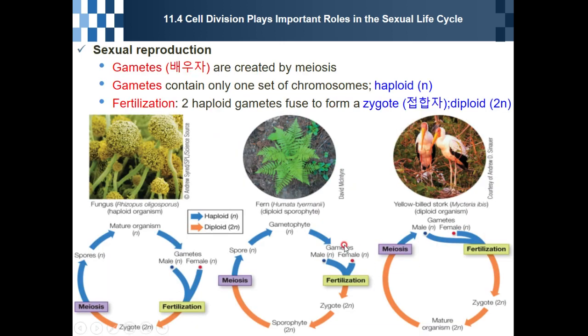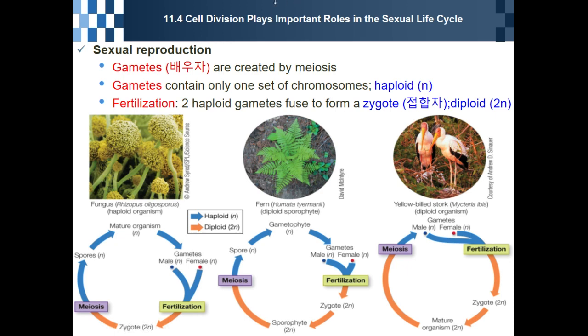Sexual reproduction, for example in birds: the male has sperm and the female has an egg. This sperm and egg we call gametes. Gamete in Korean is 배우자. Sperm and egg are the gametes.